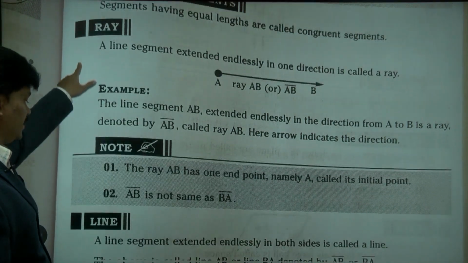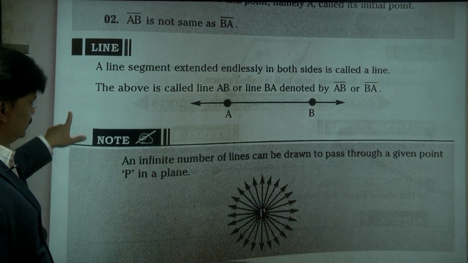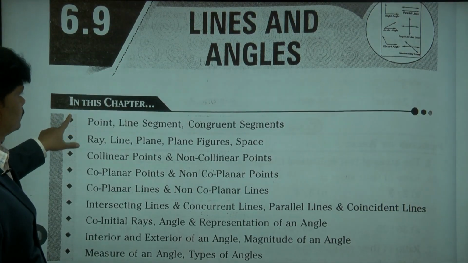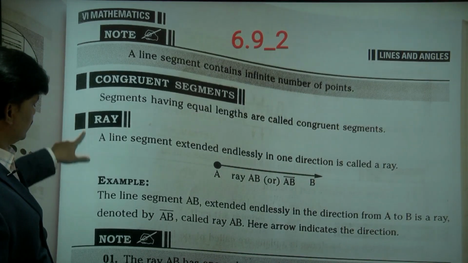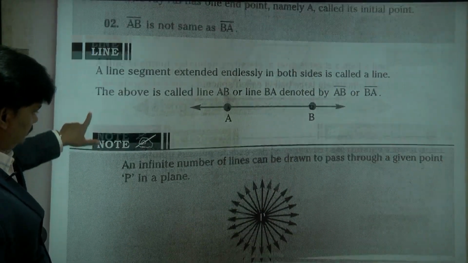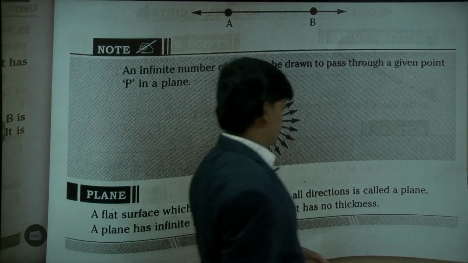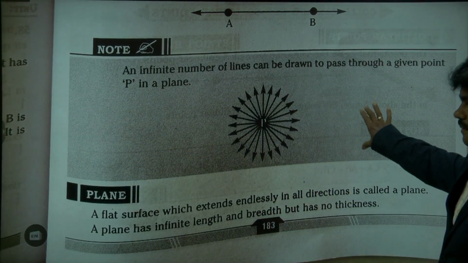Ray, one end point, line extended on one side. Plane, you can see here, plane extends in all the directions infinitely, length and breadth, and has no thickness.